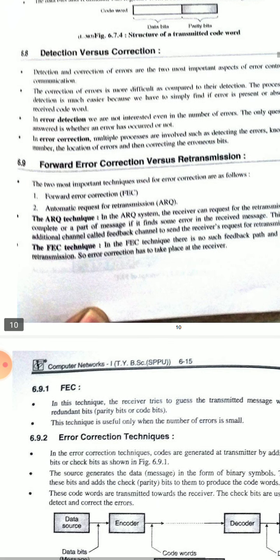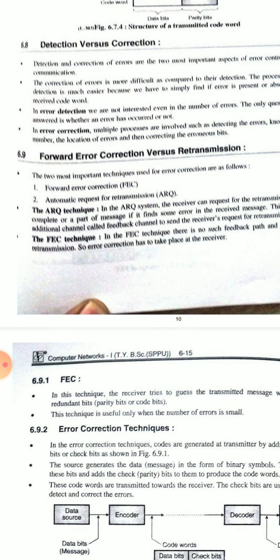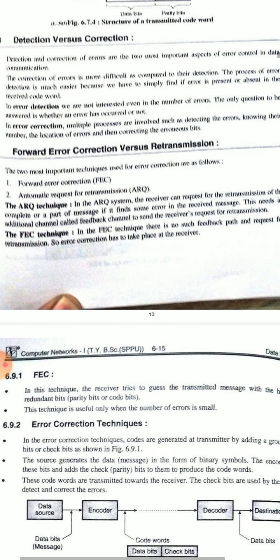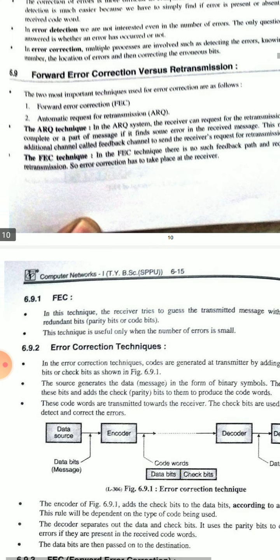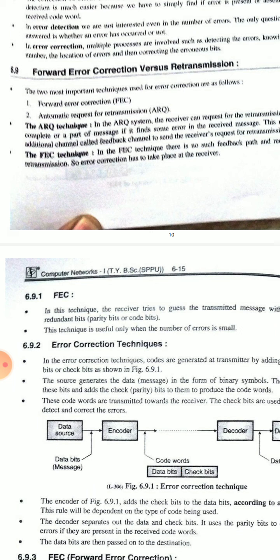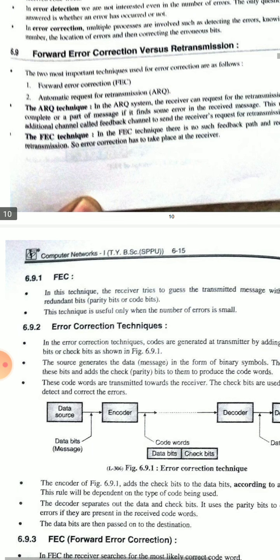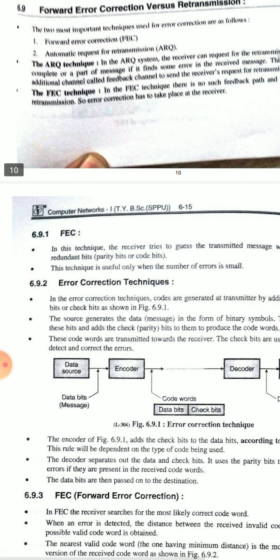In error correction multiple processes are involved, such as detecting the errors, knowing their number, the location of errors, and correcting the erroneous bits. This is very complicated. Now we will see forward error correction versus retransmissions.